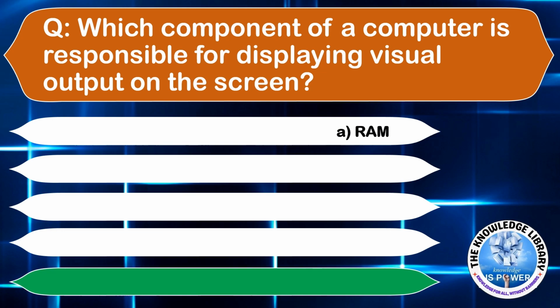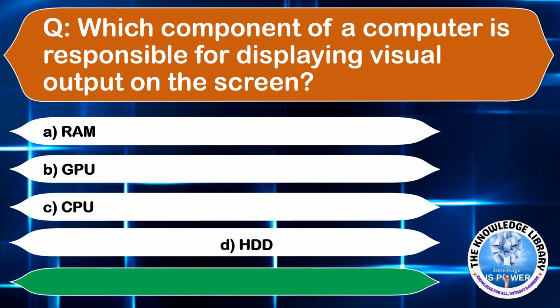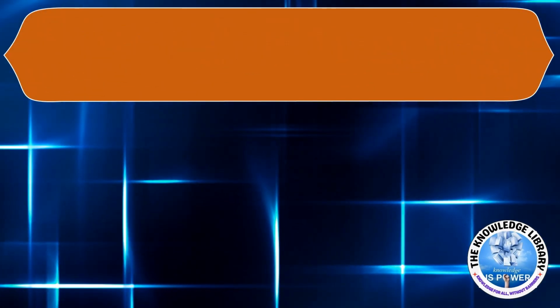Which component of a computer is responsible for displaying visual output on the screen? Option A, RAM. Option B, GPU. Option C, CPU. Or option D, HDD. The correct answer is option B. Moving to the next question.